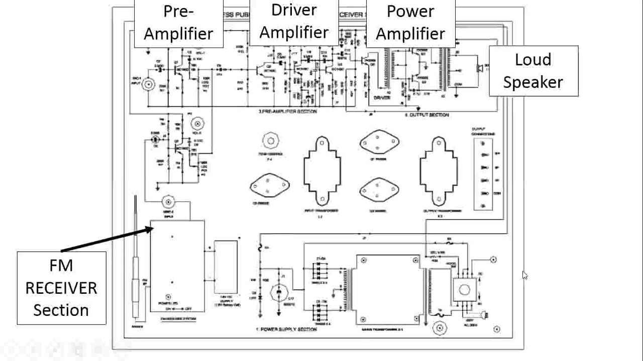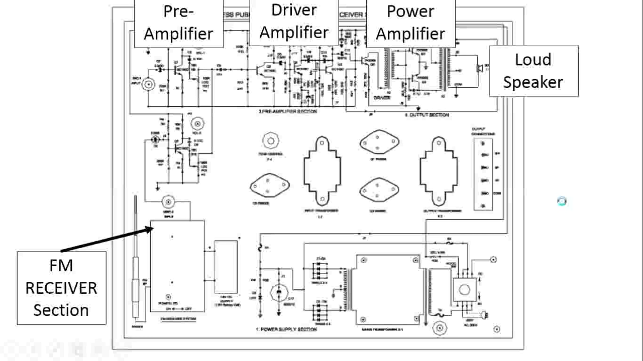So now if you see the receiver part of this trainer, then immediately you will understand that the FM receiver is the first block, then the preamplifier, driver amplifier, power amplifier, and the output of this power amplifier is connected to the loudspeaker, and the loudspeaker converts the electrical signal back into sound energy. So this is the kit which is being used in our audio video engineering lab.